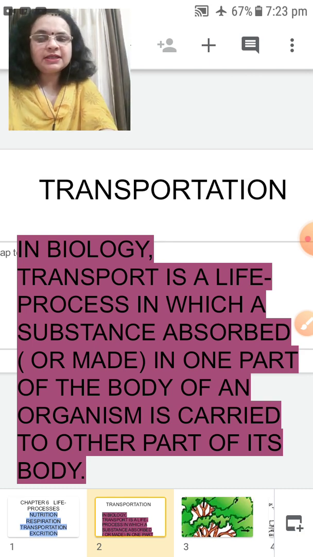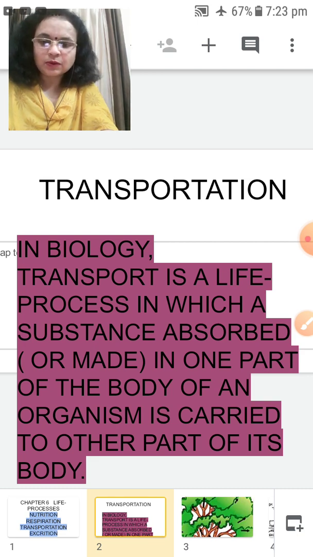But in biology, in the life process, transportation is that in which substances absorbed or made in any one part of the body of an organism are carried to other parts of its body for utilizing them. So this is the meaning of transportation in biology.